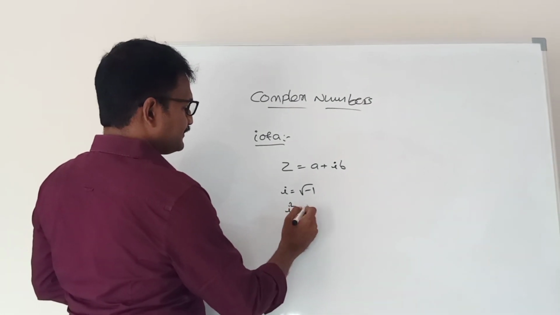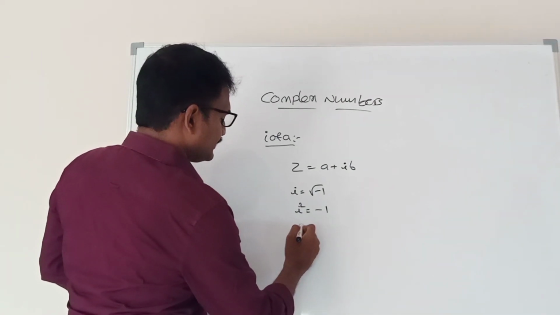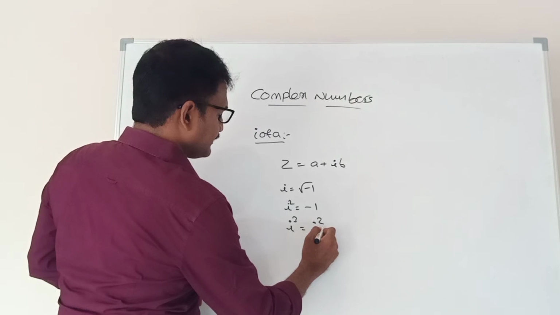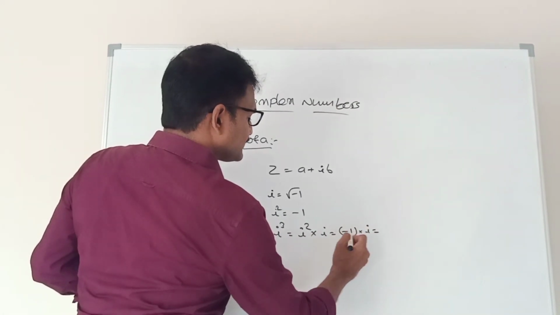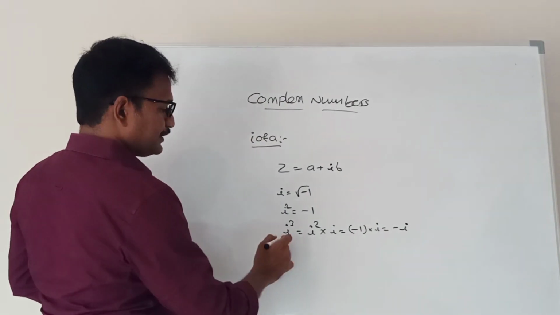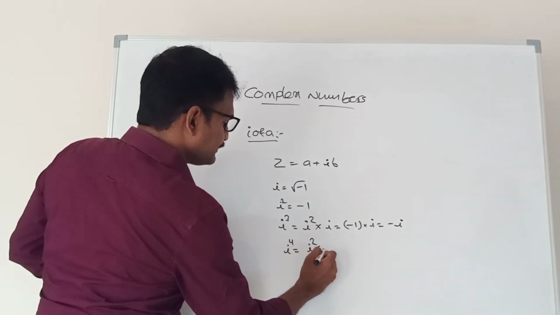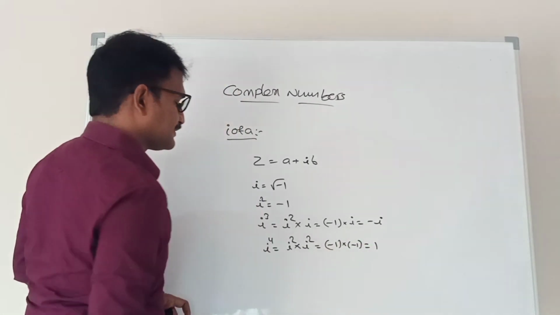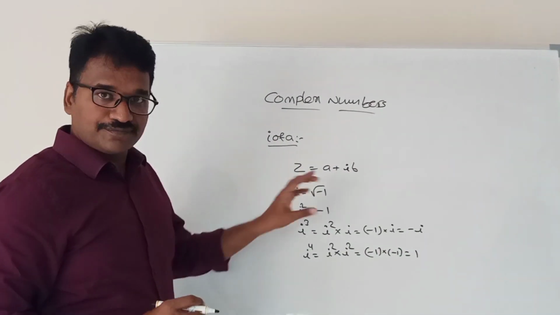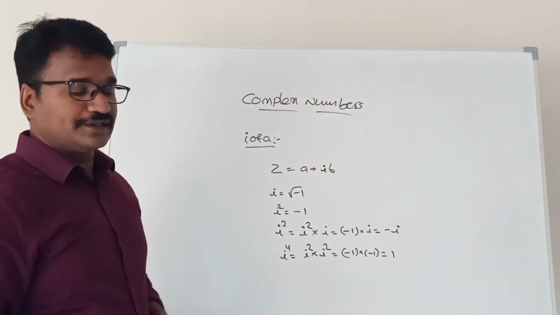Squaring on both sides, what is the value of i square? -1. Next, what is the value of i cube? i cube means i square into i. i square value is -1, into i, that is -i. So i cube value is -i. Similarly, what is i power 4? i power 4 means i square into i square, -1 into -1, which is 1. So i is root of -1, i square is -1, i cube is -i, and i power 4 is 1. This is the concept of iota.